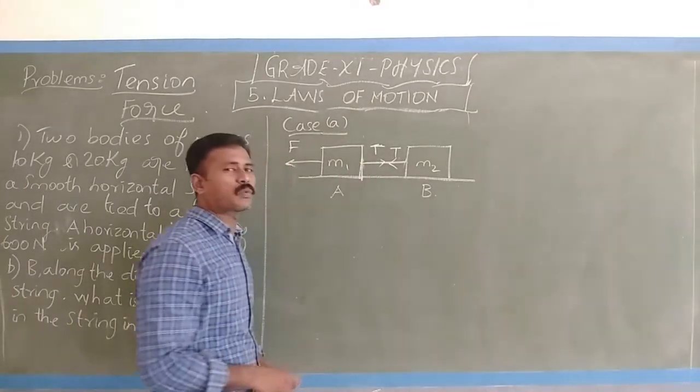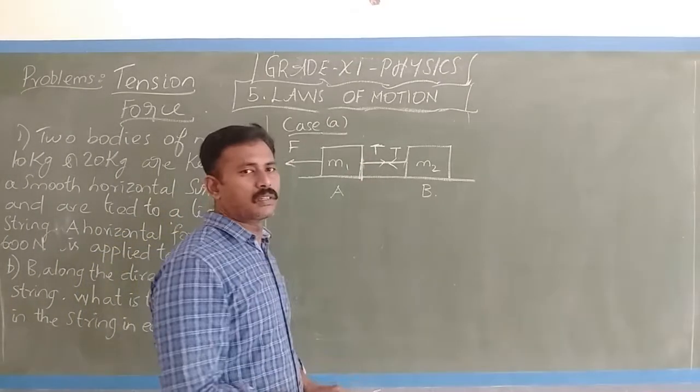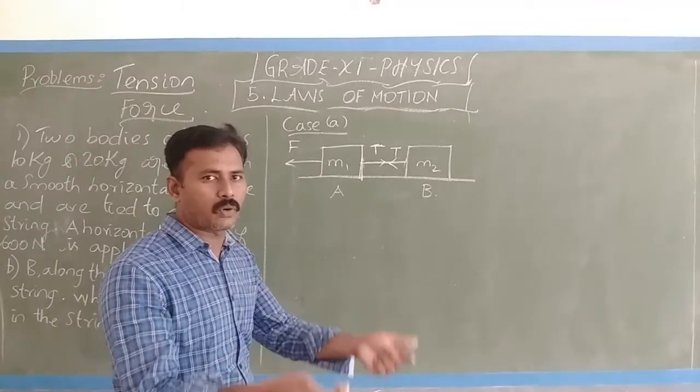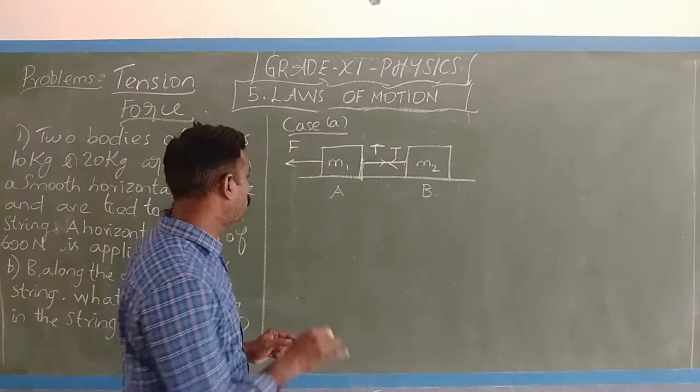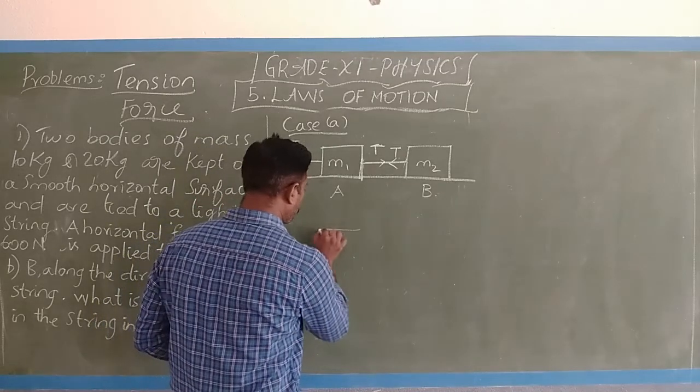If there is only one mass, I will separate the diagram, then you will know the concept. Drawing the diagram separately will make it clear. To draw this diagram separately, I take mass A alone.